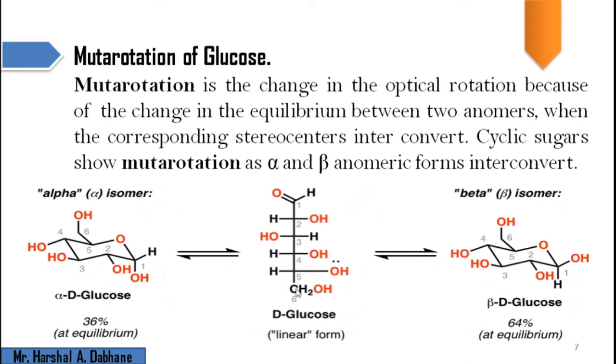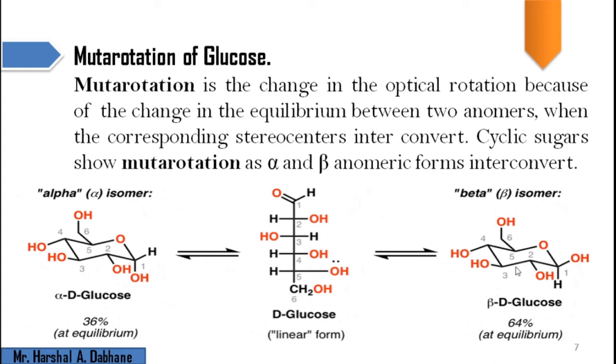This means that when this OH attacks the aldehyde group, that electrophilic carbon atom, we get two isomers: the alpha isomer and the beta isomer. When the OH is axial, we call it the alpha isomer. When the OH is at the equatorial position, it is the beta isomer.